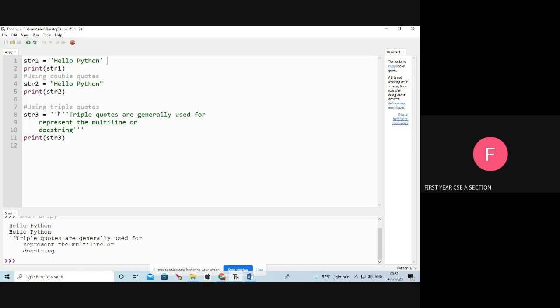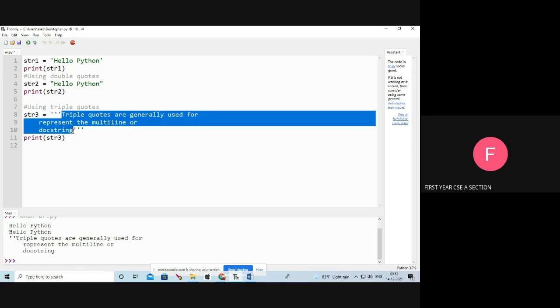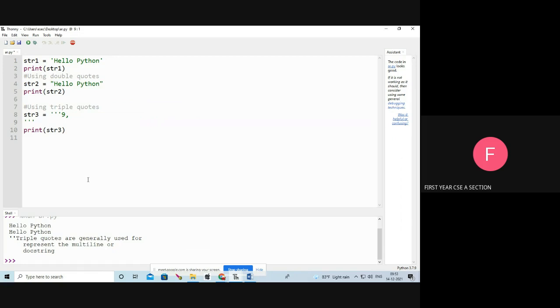Next, I'm going to use the triple quotes. In the triple quotes, I enter my address, for example, number 9, 4th Street, Erode. Here I am going to run this program. What is the purpose of triple quotes in Python? It is used to display the string in multi-line. See the output: number 9, 4th Street, Erode is displaying.